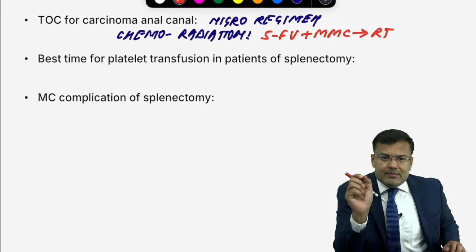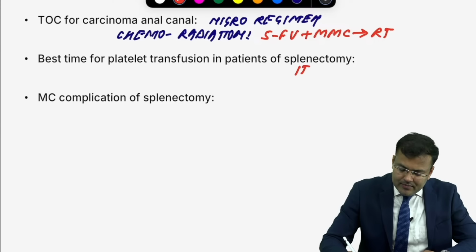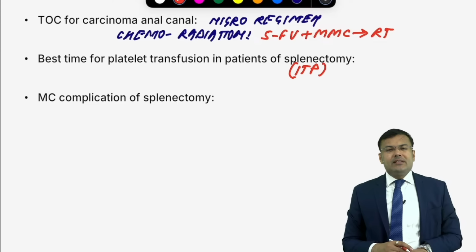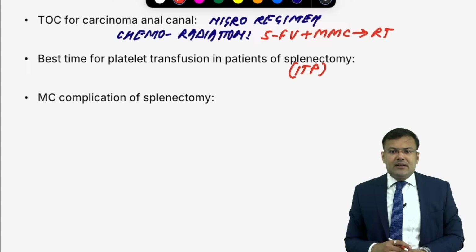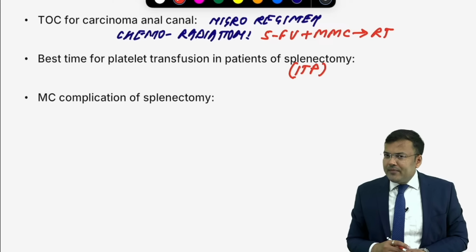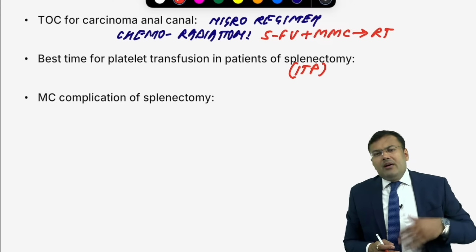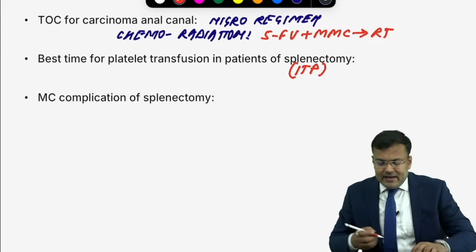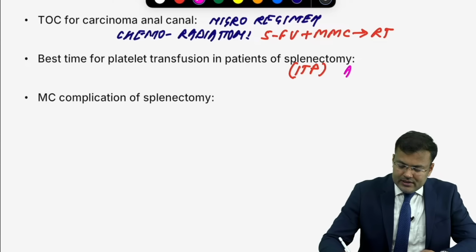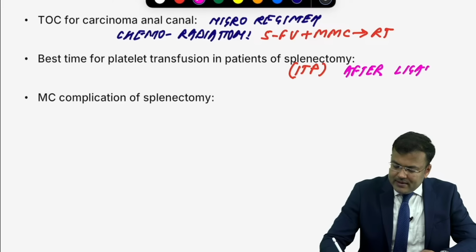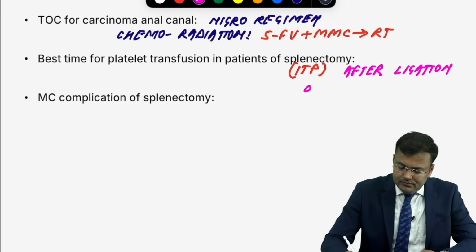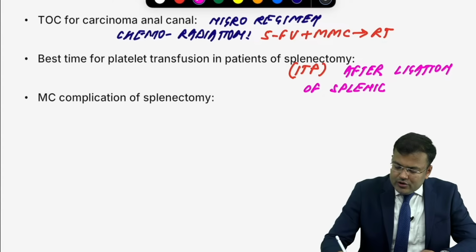Next question. If you are performing splenectomy, in which patient? ITP. You are performing splenectomy in ITP. So what is the best time for platelet transfusion in patients undergoing splenectomy? If the patient is having ITP, it is after ligation of splenic artery.